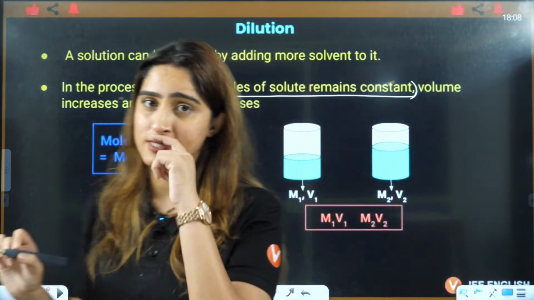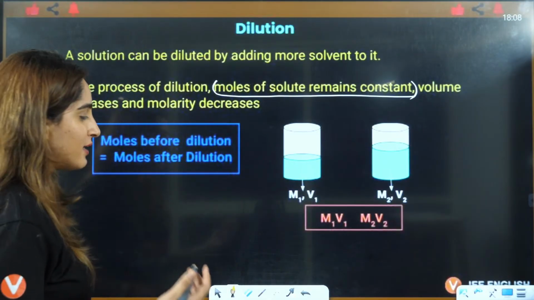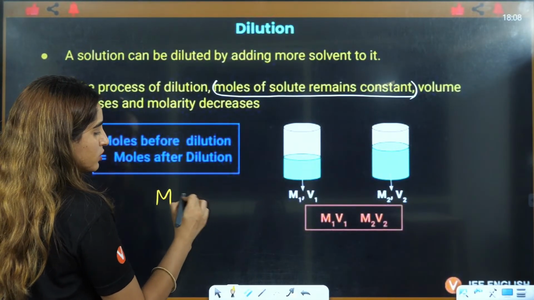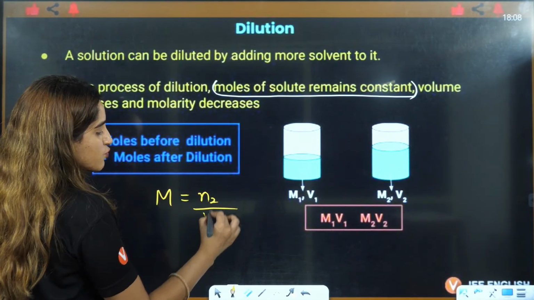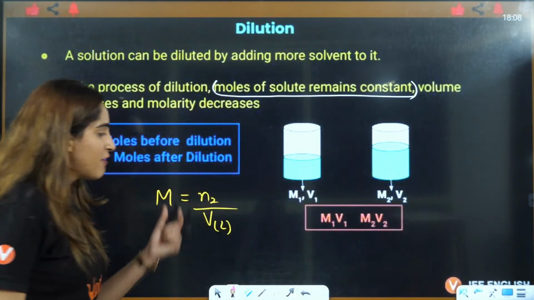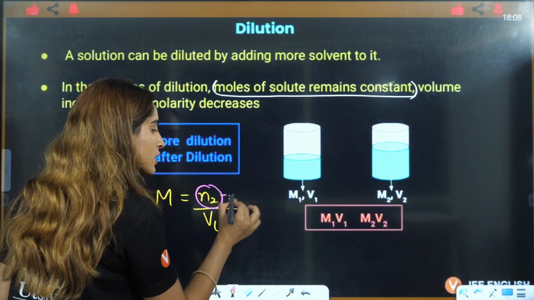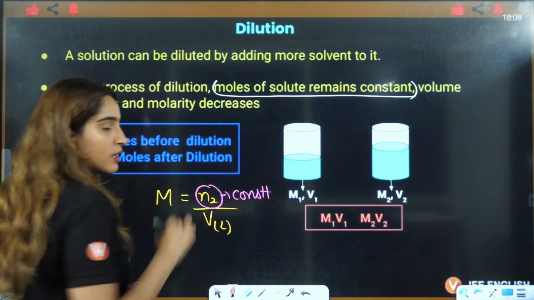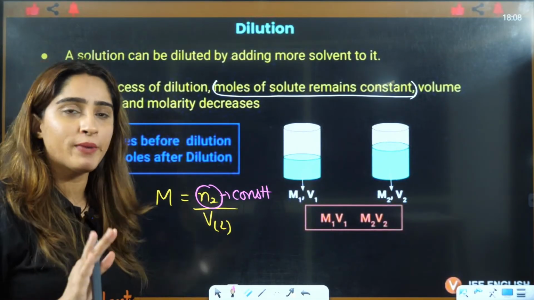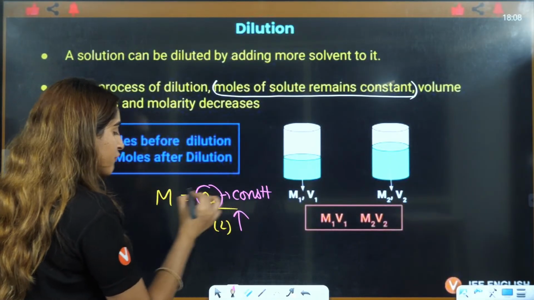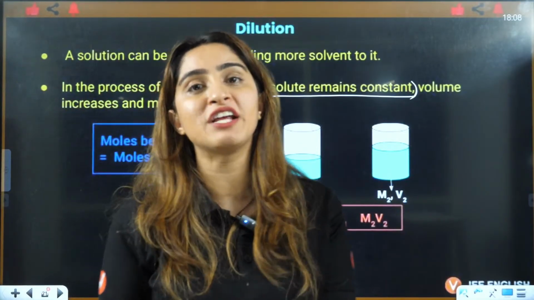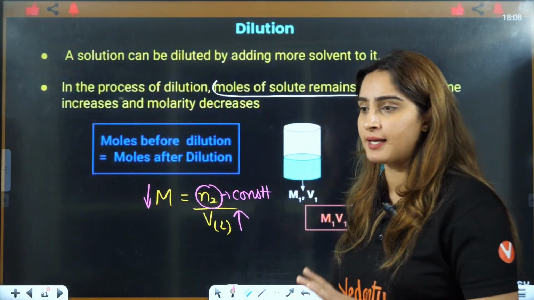Why does volume increase? When volume increases, why does molarity decrease? Because molarity equals the number of moles of solute divided by the volume in liters. The number of moles is constant, and when you are adding water or milk, whatever you're making, you are increasing the volume. So definitely molarity is going to decrease. So on dilution, the concentration of the solute will decrease.